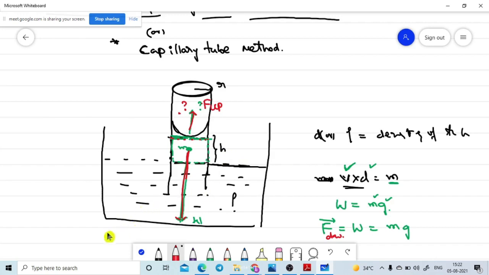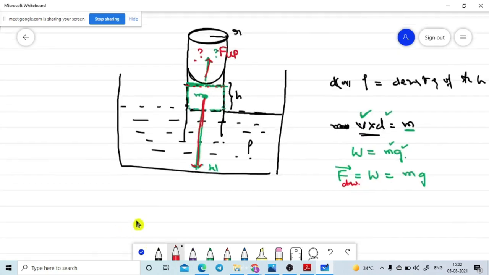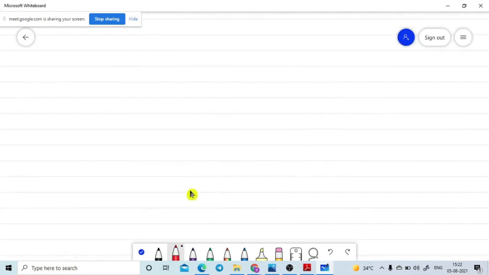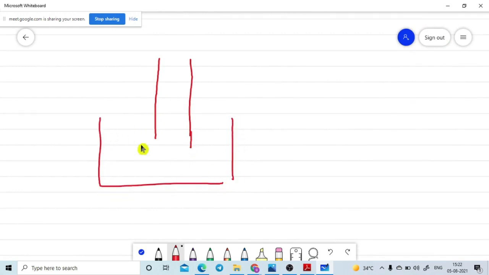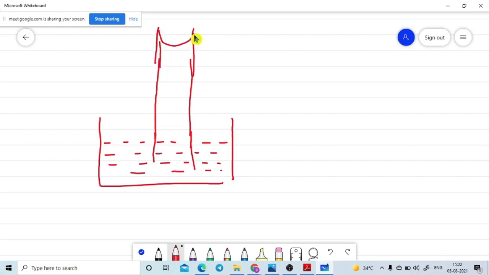Now let me go to the real picture of what is happening in the capillary tube. So now I am taking one capillary tube like this, which has a small radius. This is the vessel containing the liquid, where the density of the liquid is rho. In the capillary tube, the liquid column is raised to some height, measured from the meniscus point to the free surface of the liquid in the vessel. Let's assume it as h. h is the height of the liquid column in the capillary tube.